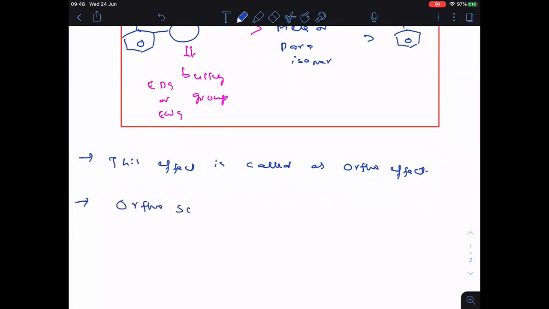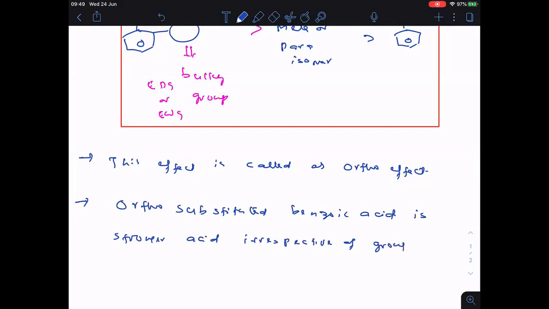According to the ortho effect, ortho substituted benzoic acid is a stronger acid irrespective of the group present at ortho position.